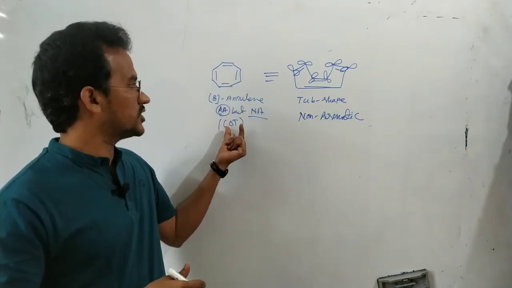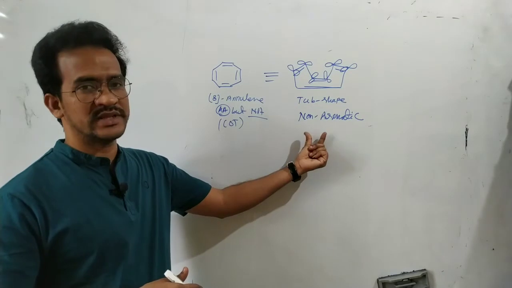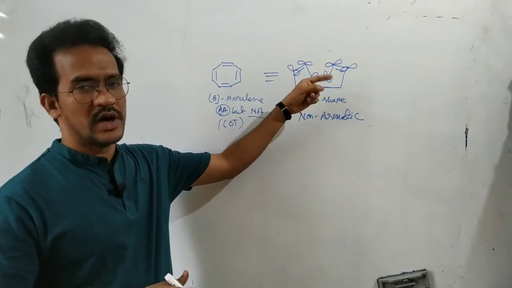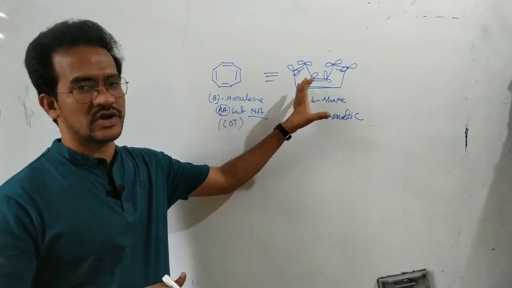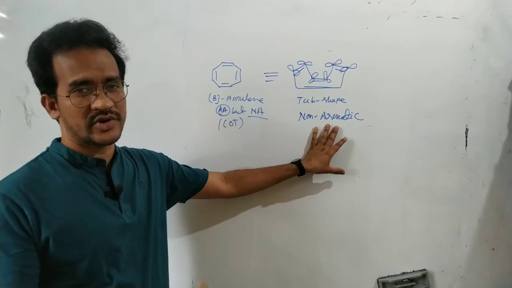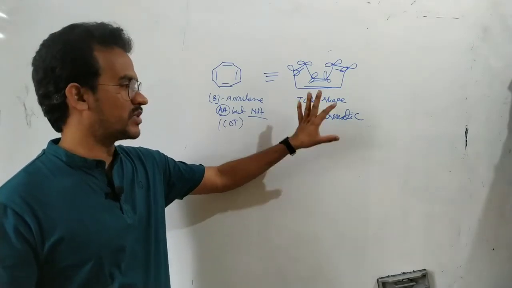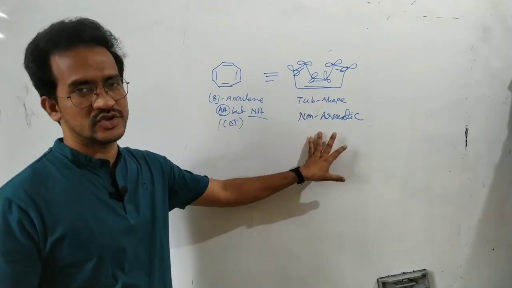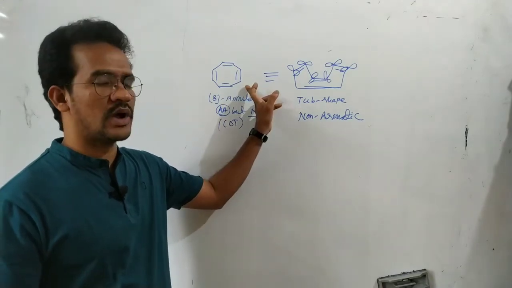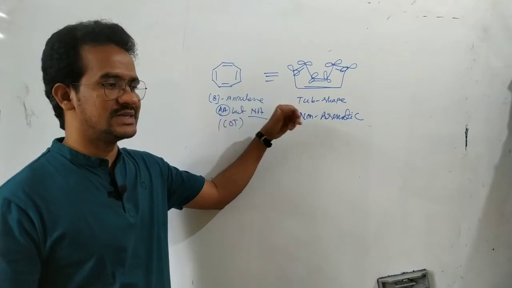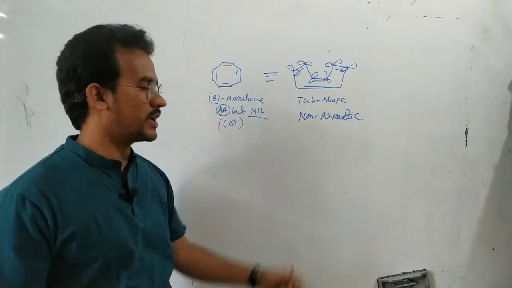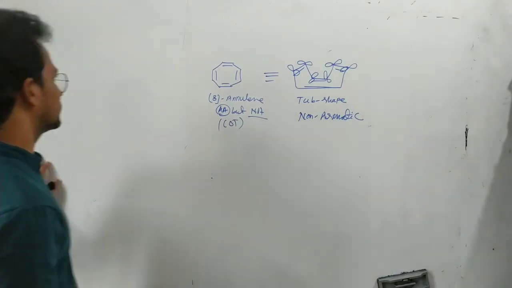That's why this 8-annulene exists in a non-planar shape, that is a tub shape. In this non-planar shape, these p orbitals are not parallel, there is no continuous conjugation. That's why it is a non-aromatic compound. Even though pi bonds are alternatively present, it exists in a non-planar shape, so no conjugation. It is a non-conjugated molecule, so a non-aromatic compound.